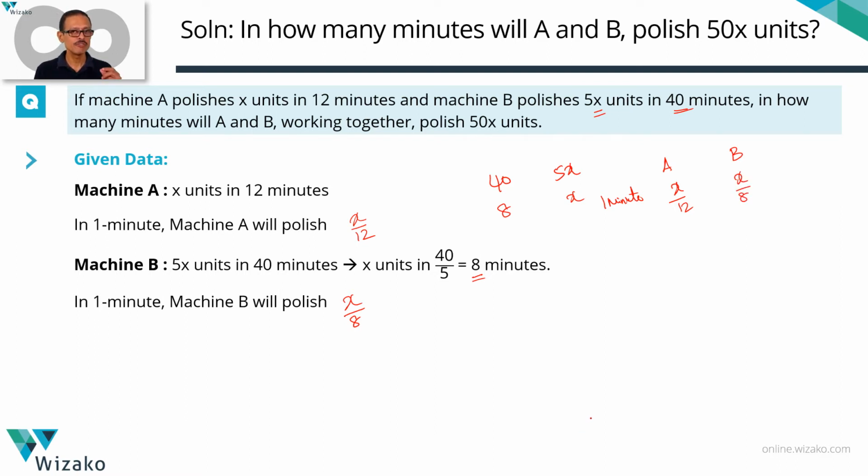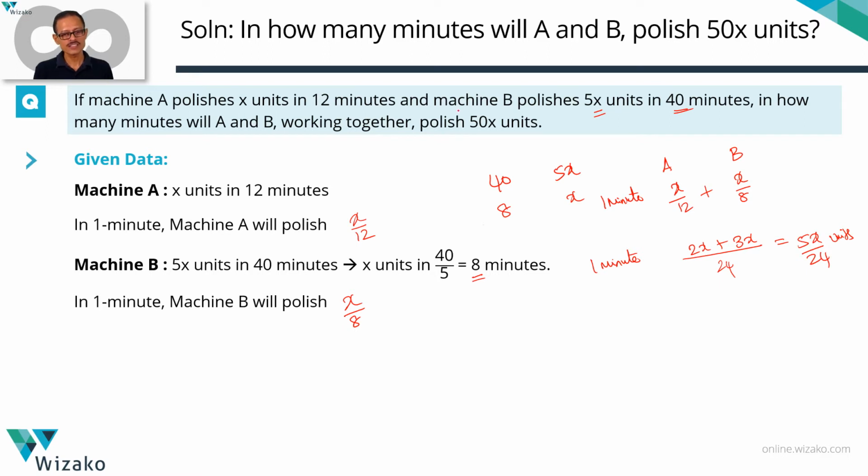If A and B work together, they're going to polish X by 12 plus X by 8 units in 1 minute. Let's find out what that number is. Take a common denominator, which is the LCM of 12 and 8, which is 24. So 2 times 12, so numerator multiplied with a 2, 2x. 3 times 8 is 24, so multiply this numerator with a 3. So it's going to leave us with 3x to result in 5x by 24 units produced in 1 minute, or polished in 1 minute. They're talking about polishing. So in 1 minute, 5x by 24 units are polished.